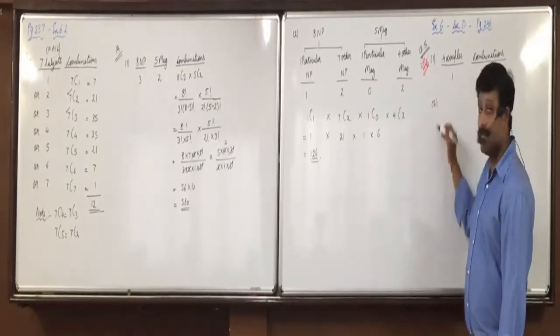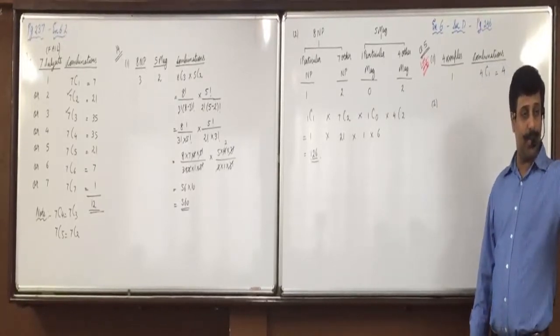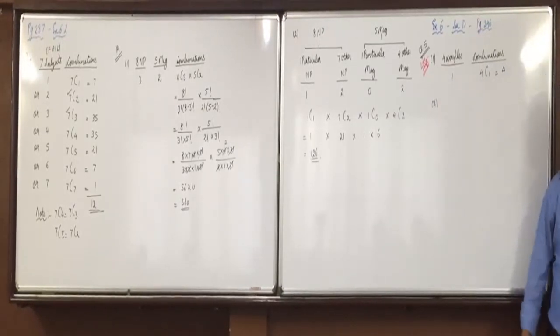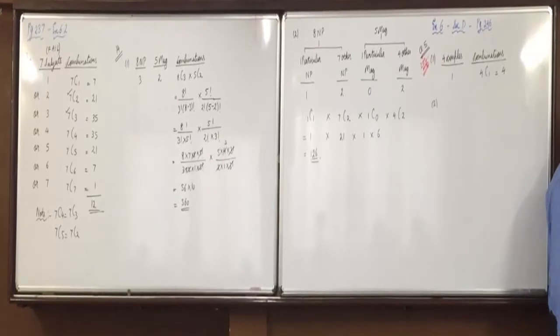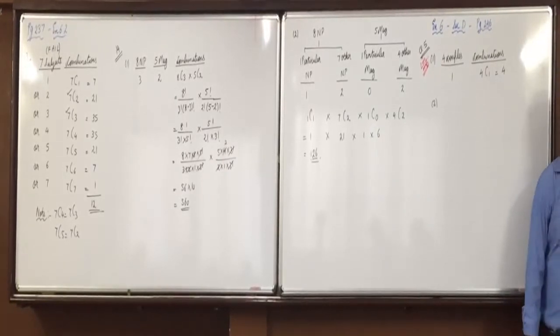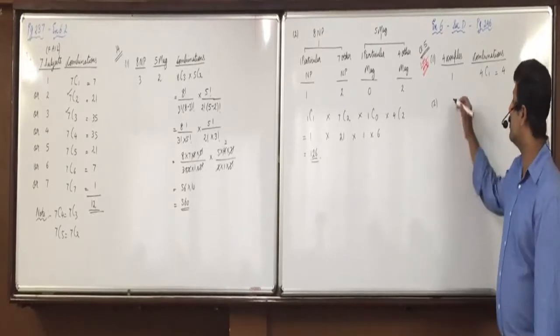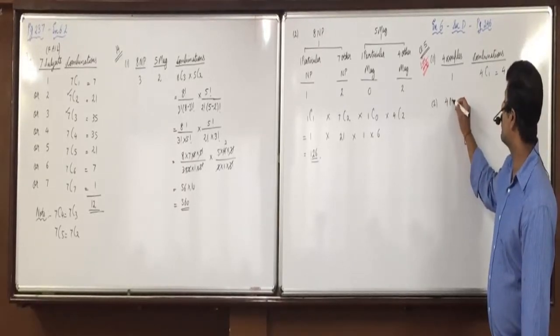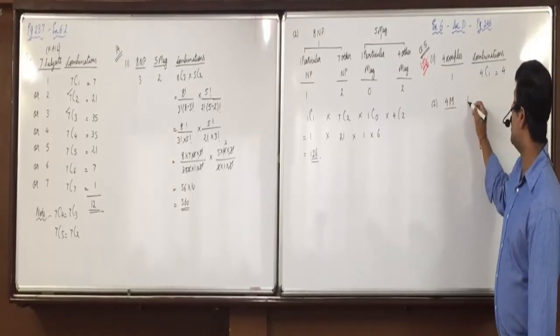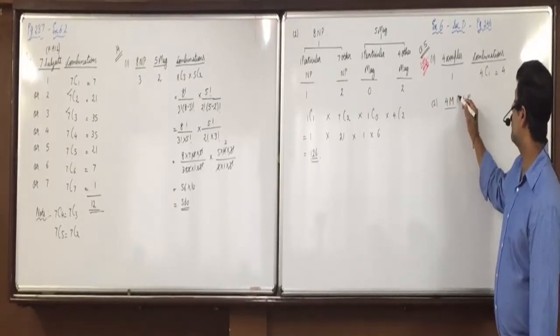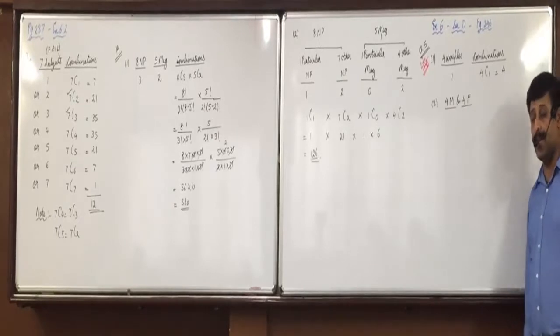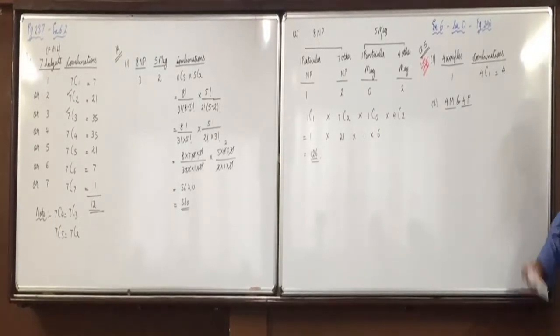And second is that 4C1 into 4C1. So on the second question, the total number of ways of selecting 1 male and 1 female is shown as below.